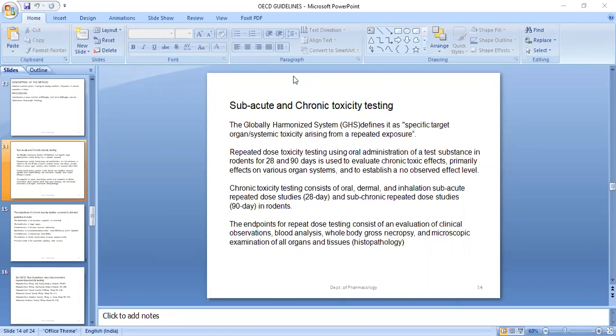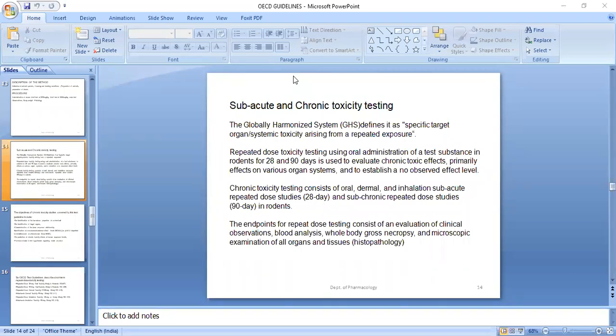If it is an anti-diabetic compound, your animal will retain the normal body weight. If there is any problem in the chemical compound, it may lead to a decrease in body weight. So always monitor the body weight continuously.